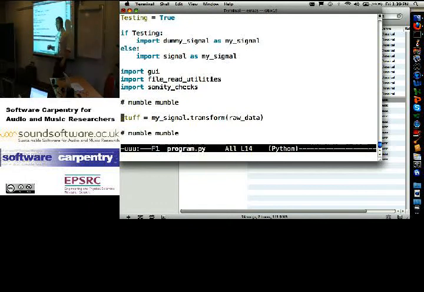Import in Python is a command like any other. It's done dynamically. So here, if testing is true, I will import that library and give it that nickname. If testing is false, I will import a different library and give it that nickname. This trick does not work in Java. Okay? In Java, when I'm connecting to a library, I decide when I compile my code which library I'm going to connect to. I've made the decision before the program runs.